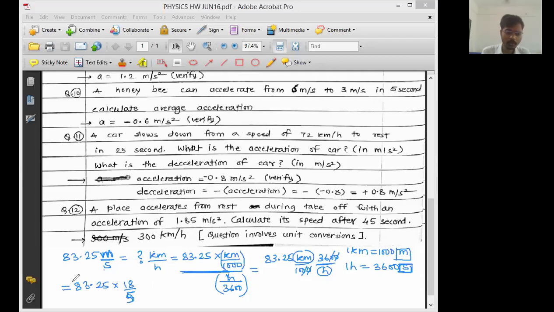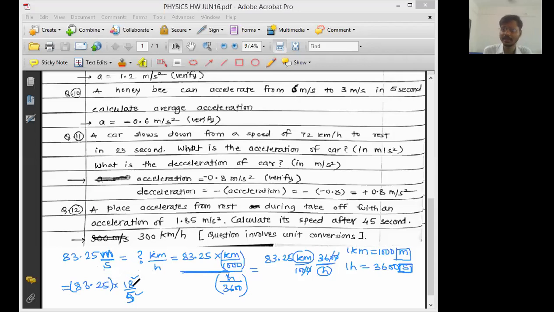Now this is somewhat of an absurd number. 18 is a good number, we can divide by 18 and multiply by 18. 5 is a good number, we can divide by 5 and multiply by 5. This is the number with which we generally cannot divide or multiply easily. Of course we can, but that takes much time. So what we can do is do this multiplication first.